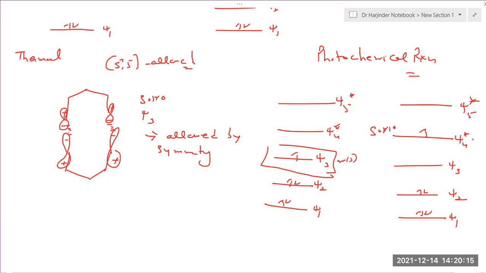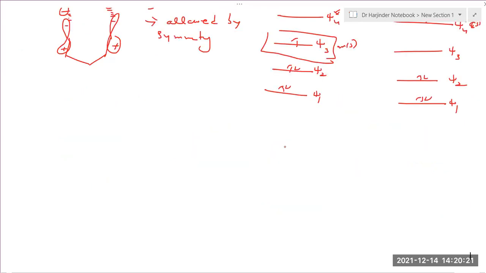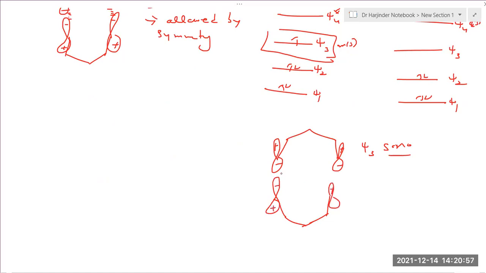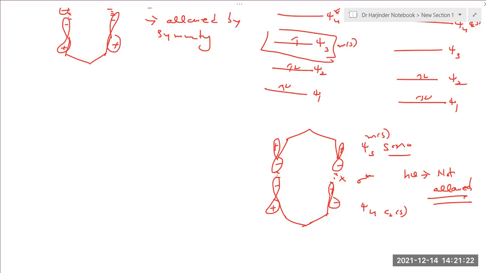So here Psi 3 SOMO has C2 symmetry. So will the reaction be allowed or forbidden here? Forbidden, because they have different symmetry. That can also be shown with Psi 4 at the terminal. What about the terminal lobes? Do they have the same sign or opposite sign? Opposite. So here they have opposite signs, minus, plus, and this will result in a sigma star bonding. So the 5 sigmatropic shift is photochemically forbidden. So this was your FMO approach for the 5 sigmatropic rearrangement reaction.